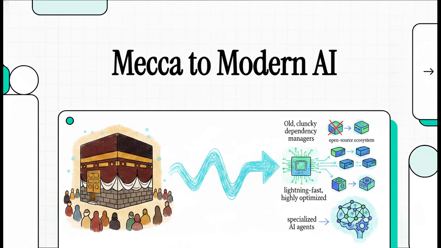Welcome to this explainer. Today, we're diving straight into a massive shift happening right now in how we build AI applications. We're moving far away from those old, clunky dependency managers and closed-source models and stepping into a lightning-fast, highly optimized open-source ecosystem that is literally changing by the minute.